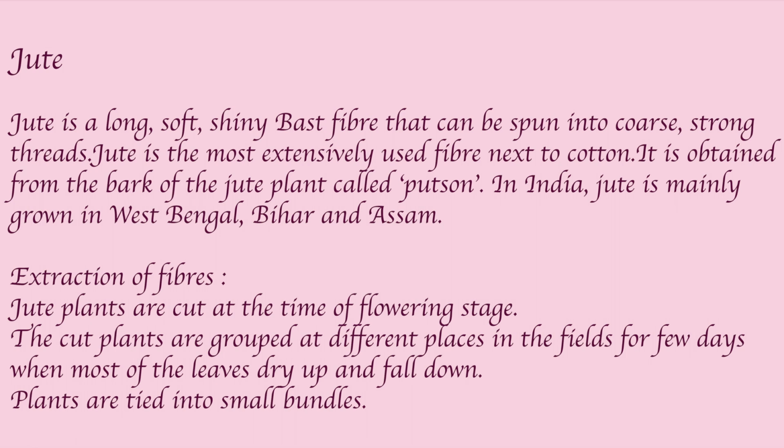Now we will see how the fibers are extracted from the jute plant. Jute plant is cut at the time of flowering stage. The cut plants are grouped at different places in the fields for a few days. When most of the leaves dry up and fall down, plants are tied into small bundles.